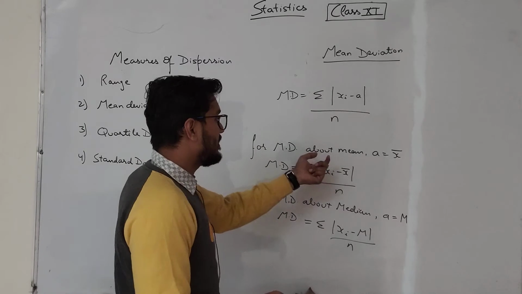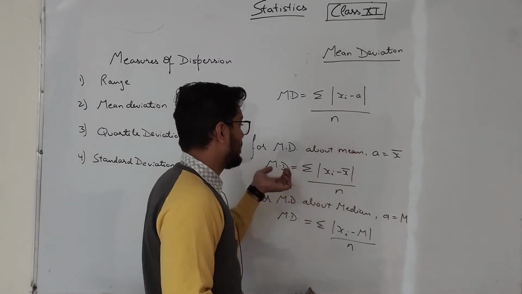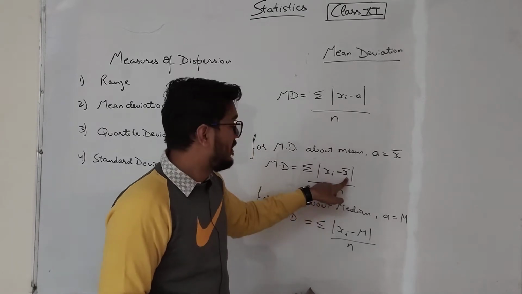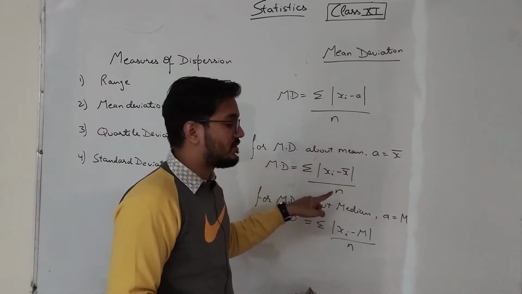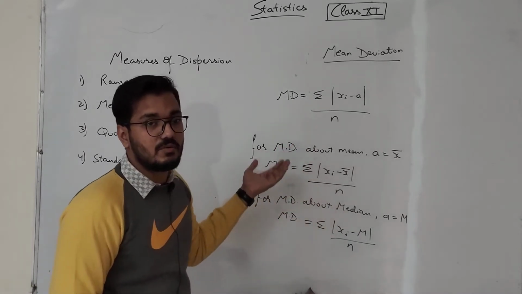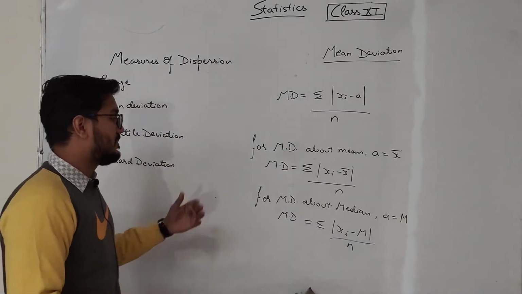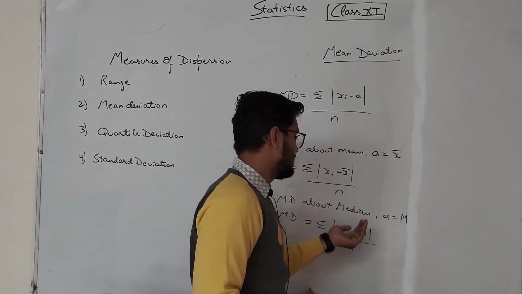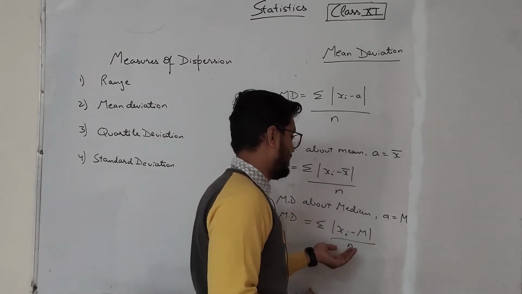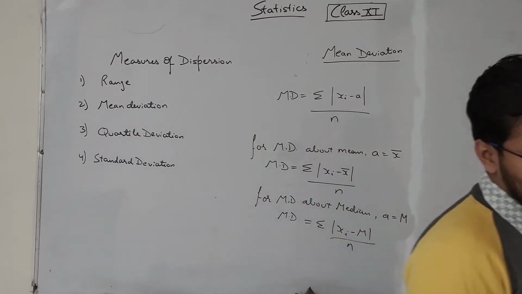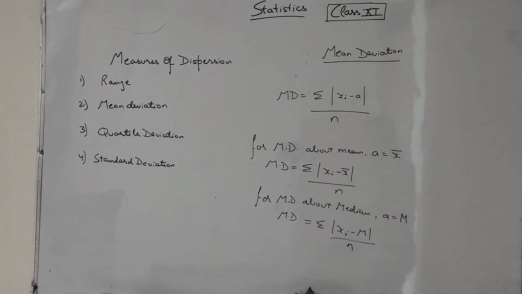Mean deviation about mean formula is sigma modulus of xi minus x bar, upon n. X bar means mean and xi means values. This will be very clear to you when we do it with the help of questions. Similarly, mean deviation about median is sigma modulus of xi minus median, upon n. This modulus sign means we have to take positive values, right? So just write this down, and now we will discuss the questions.